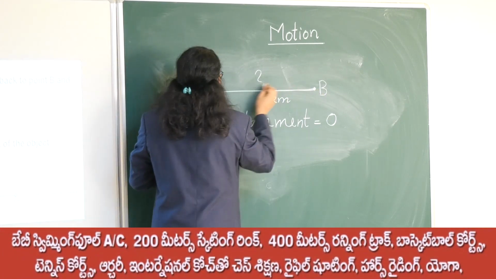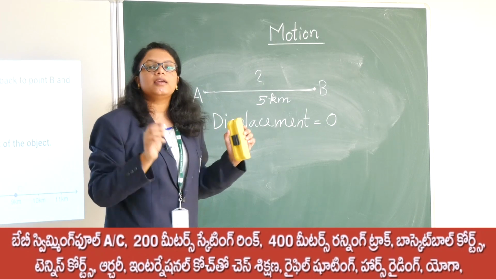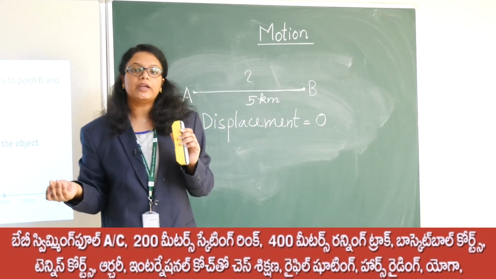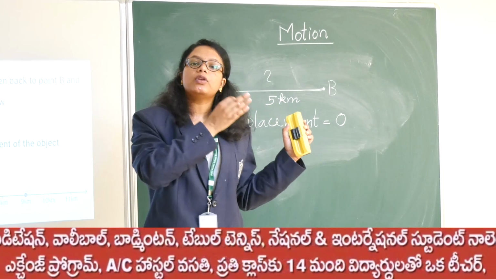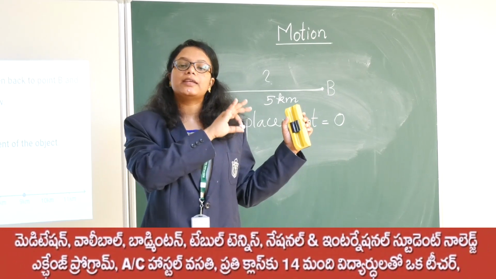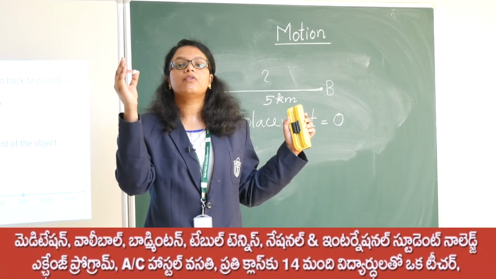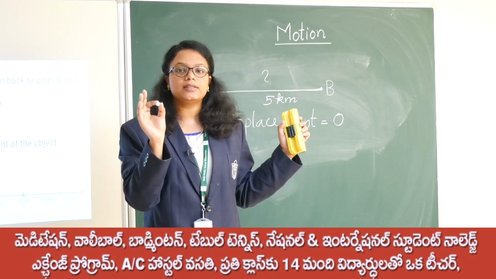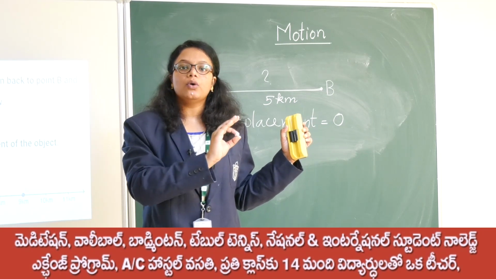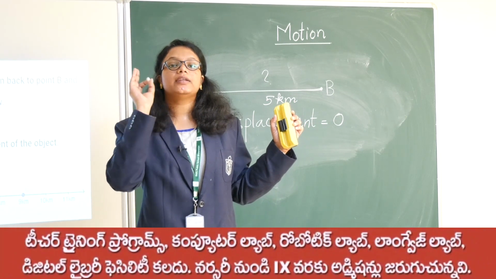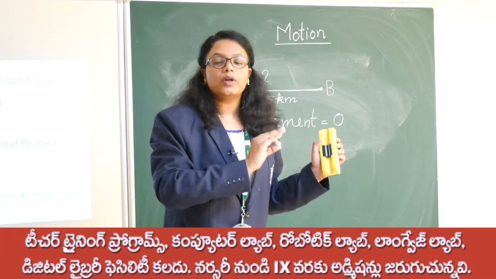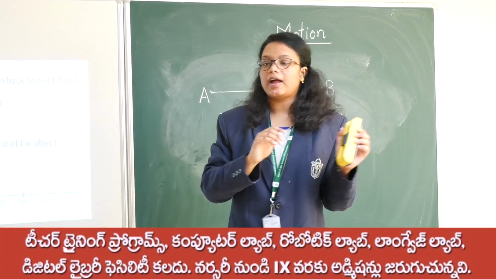But if you are returning back again to point A, your distance becomes 10 km, but your displacement is 0. So you can observe that in both cases the displacement is either equal to or less than the distance travelled.